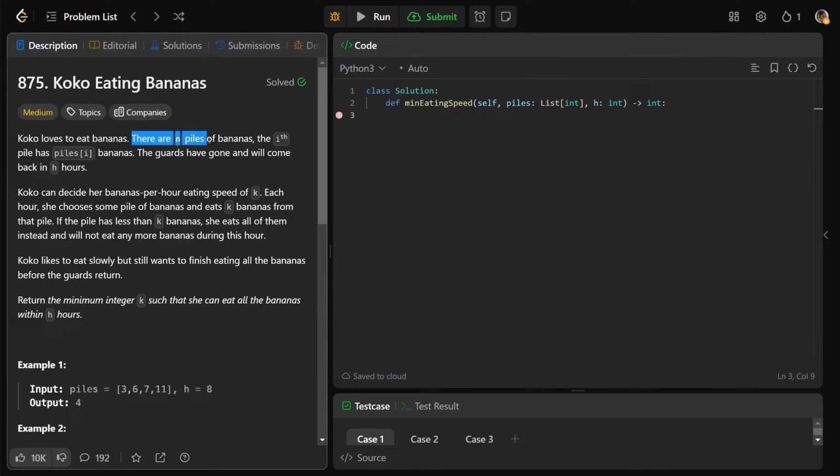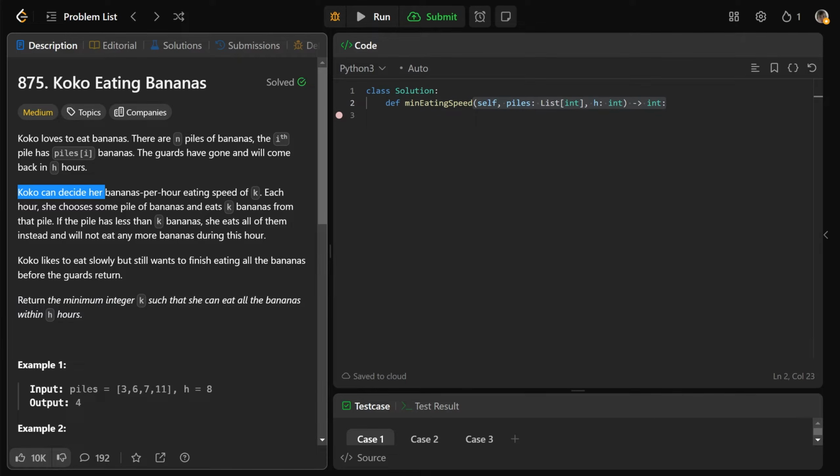So there are n piles of bananas, and the ith pile has, well, of course, piles[i] bananas. The guards have gone, and they will come back in h hours. Now, Koko can decide her bananas per hour eating speed of k. And by decide, it's actually going to be the thing that we return here. So it's not a parameter of the question, it is actually the thing that we're going to return. And we'll talk about that shortly.